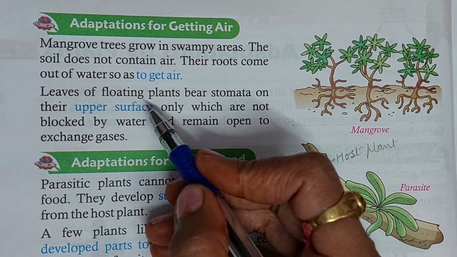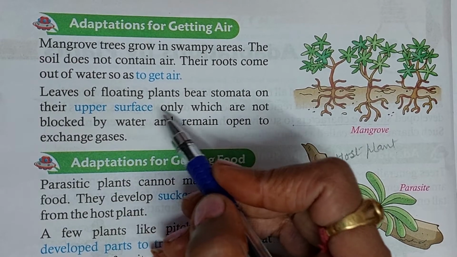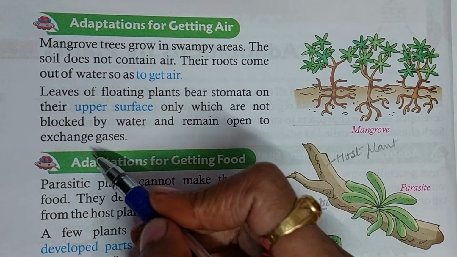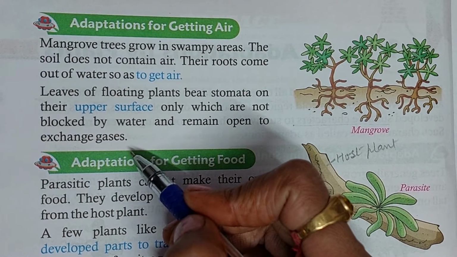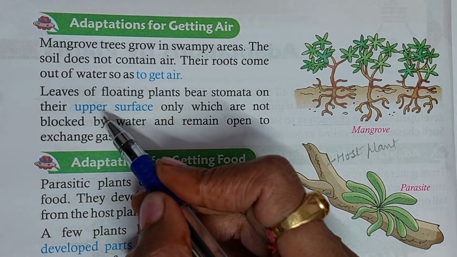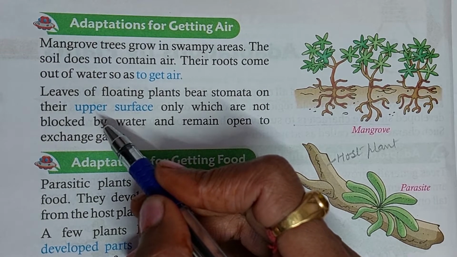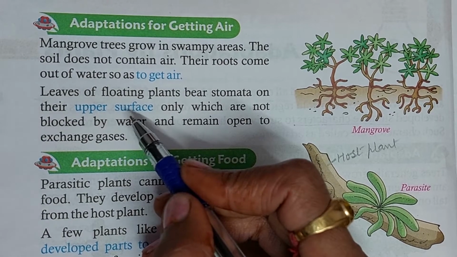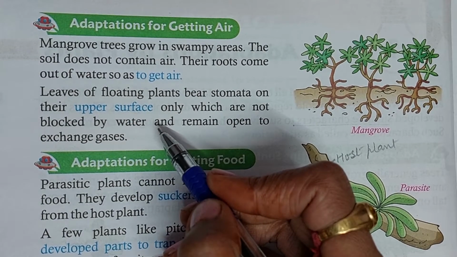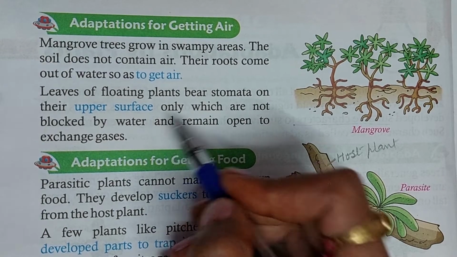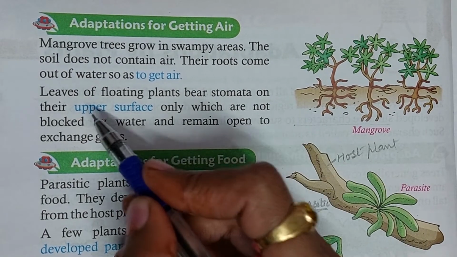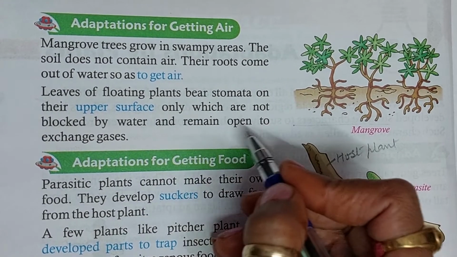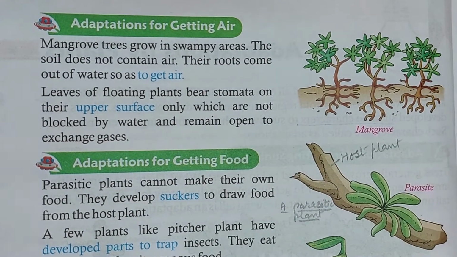Leaves of floating plants bear stomata on their upper surface only, which are not blocked by water and remain open to exchange gases. So floating plants' leaves have stomata on their upper surface. Normally, leaves have stomata on the lower surface, but only floating plants bear stomata on the upper surface only, which are not blocked by water and remain open to exchange gases.